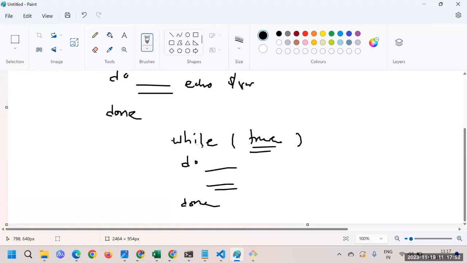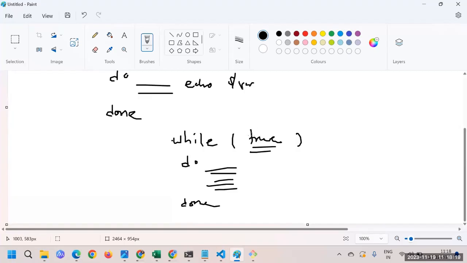But you just have to think in this way: while this condition is true, go and execute this. Again, if the condition is true, execute again and again. It will keep going on. If you have understood this fundamental, everything would be very easy in terms of the while loop.